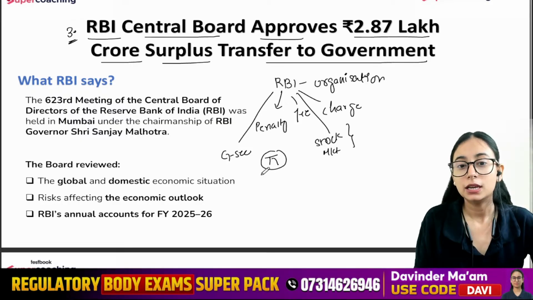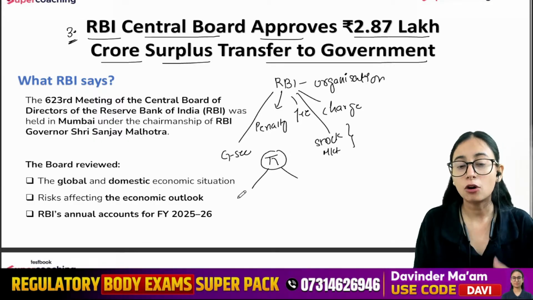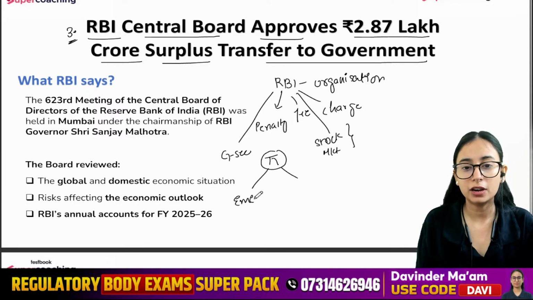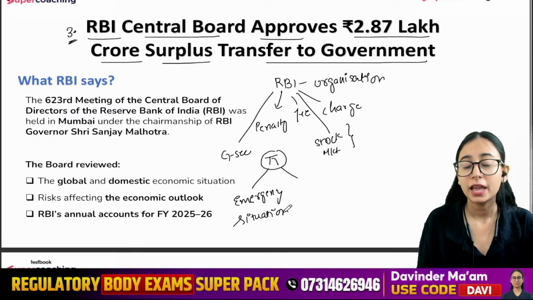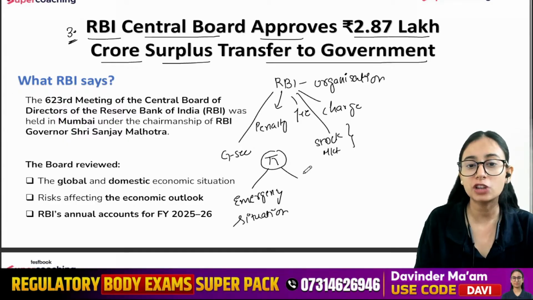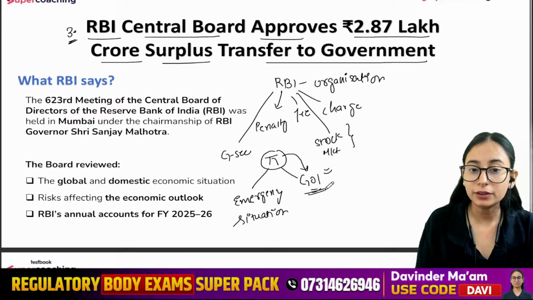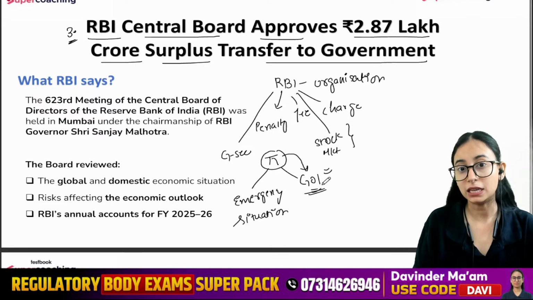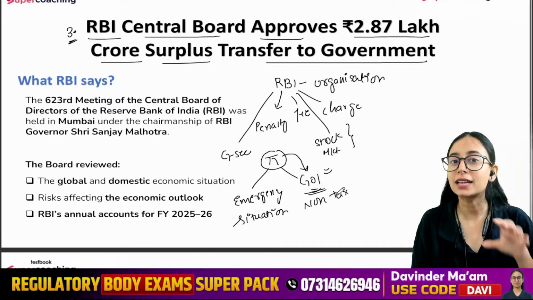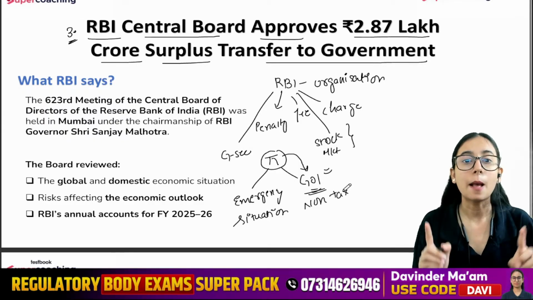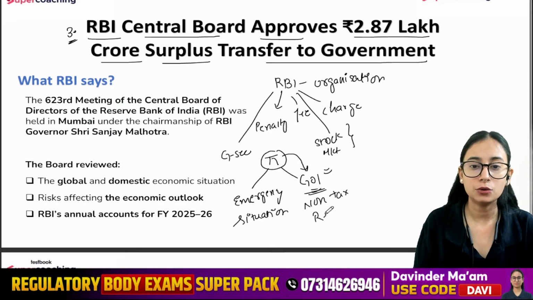Now this profit is divided into two categories. RBI keeps some profit with themselves for emergency situations, right? Whatever is required for the emergency situation, the RBI is going to keep that part of the profit. And the leftover part of the profit is being shared with the government of India. It is being transferred to the government of India. The government of India keeps that surplus money with themselves as non-tax revenue, because this is revenue that the government has earned not from taxes but from other means like RBI, right? So non-tax revenue is this.